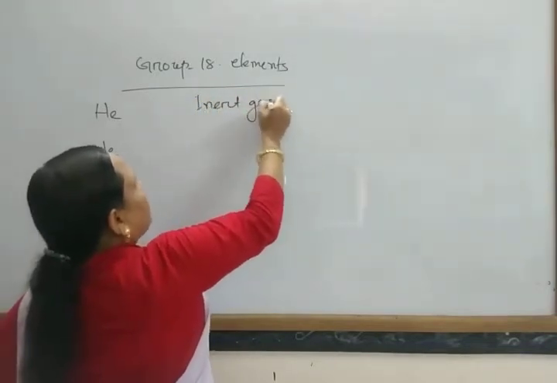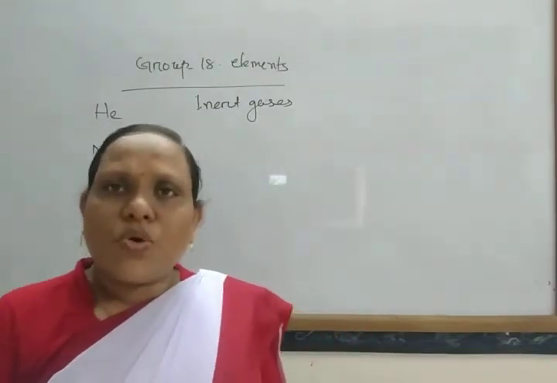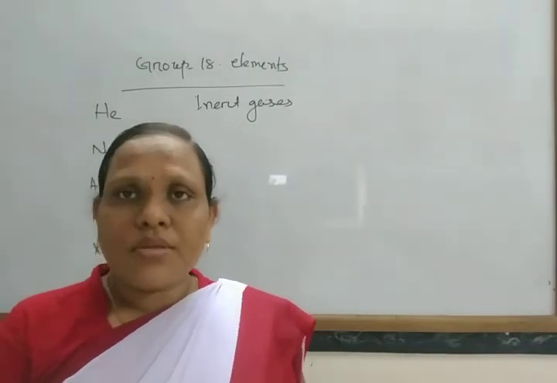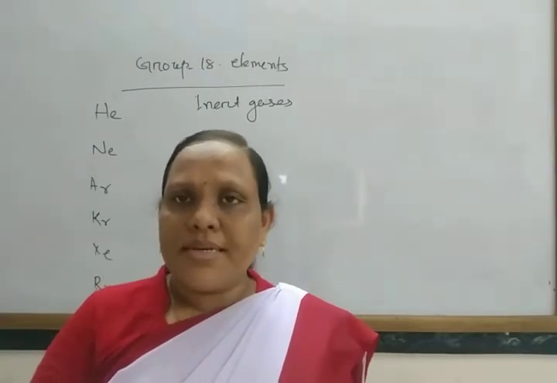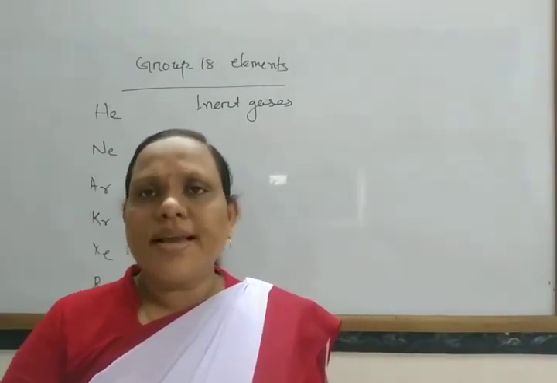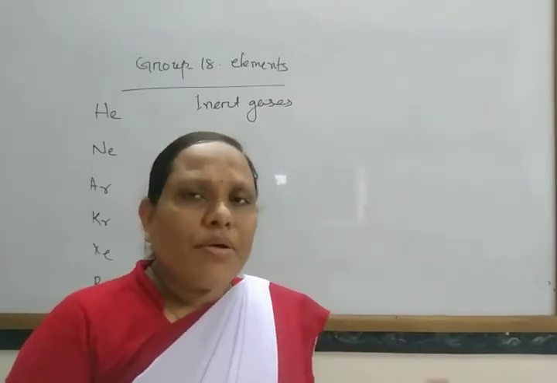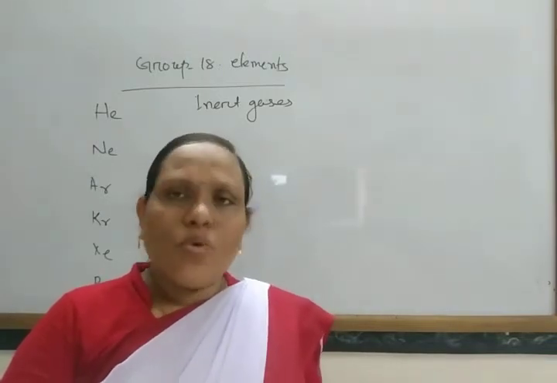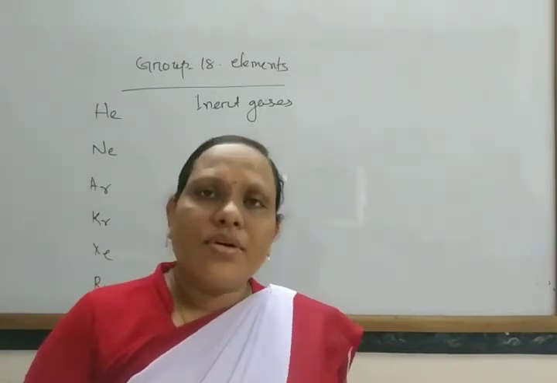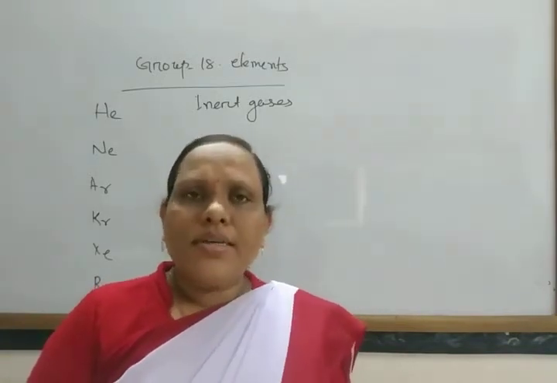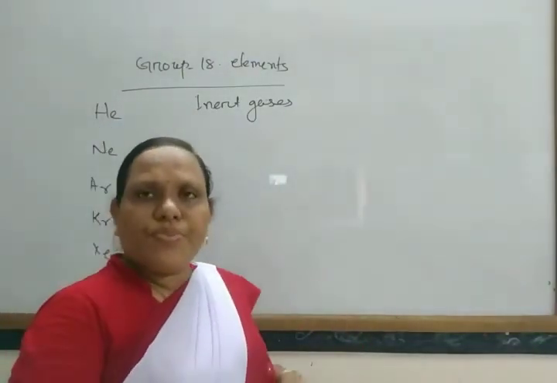These are also known as inert gases because they are chemically inert. They exist in monoatomic state and do not combine with other elements like normal elements. However, some elements like xenon and krypton also form some compounds, like noble metals such as gold and platinum, which do not combine with other normal elements but also form a few compounds. Similarly, these elements also form a few compounds.